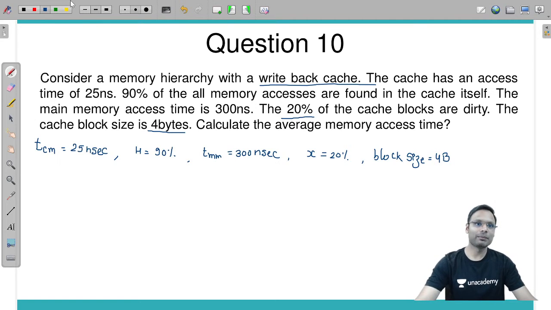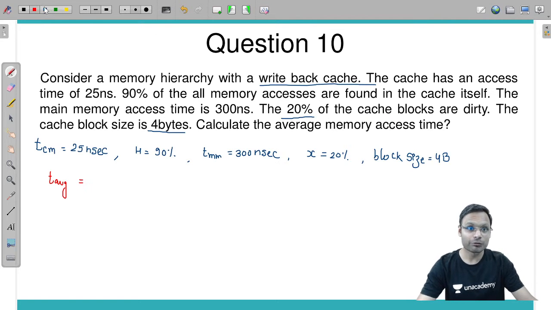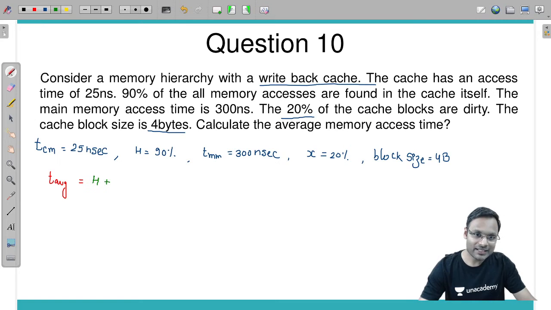Calculate the average memory access time. So if you know what is the average memory access time in the case of write back, well and good. If you don't know, let me tell you. It's a memory hierarchy, hierarchical system. Yes. So first of all, when there is a hit, only cache memory access time is required.